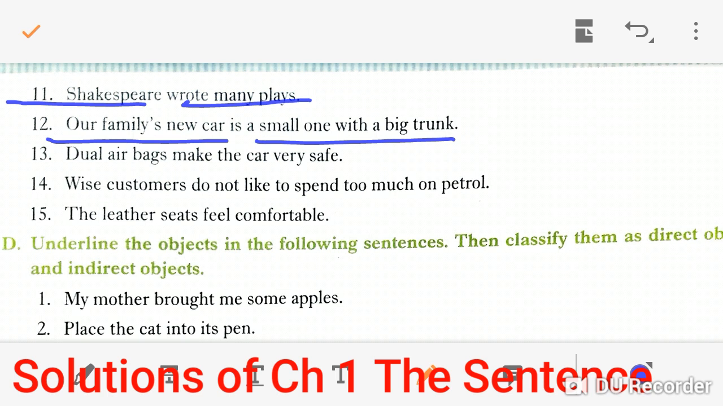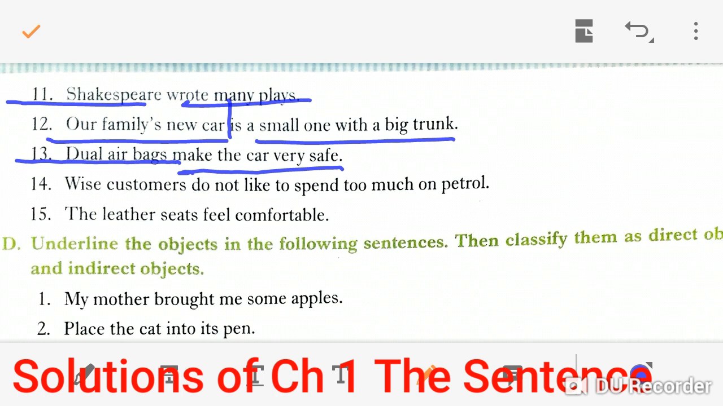From here, dual airbags make the car very safe. Dual airbags is a subject and make the car very safe is a predicate.